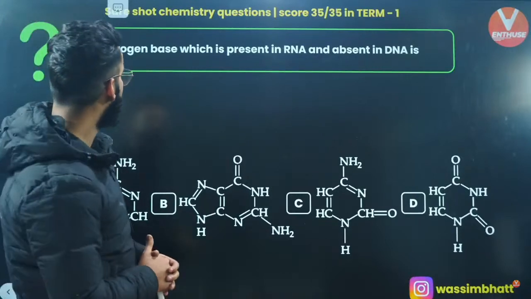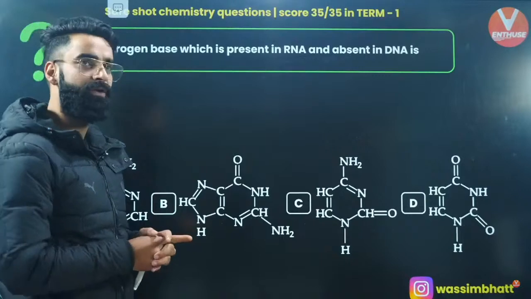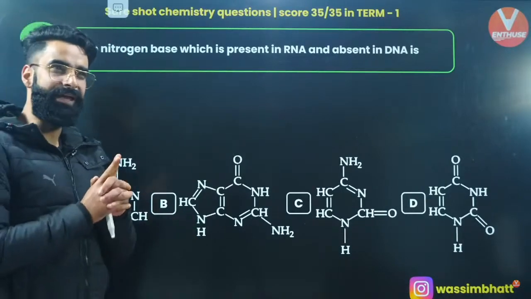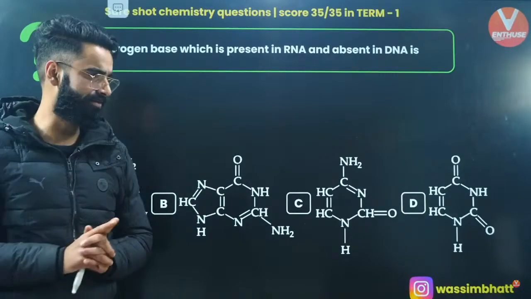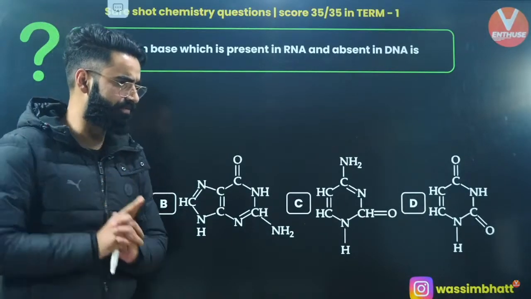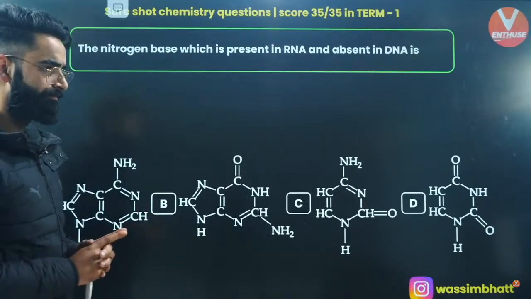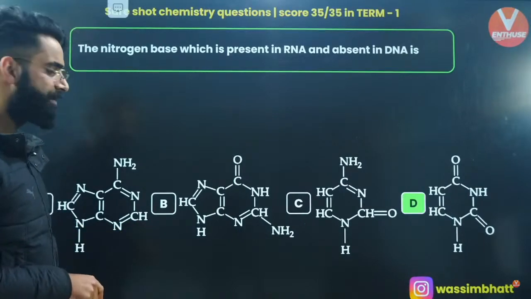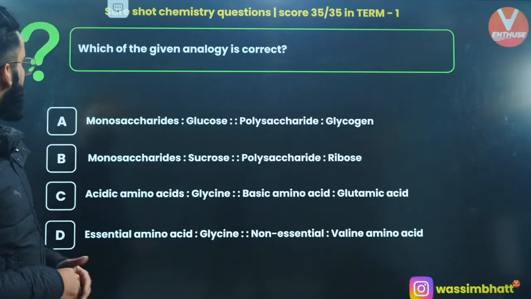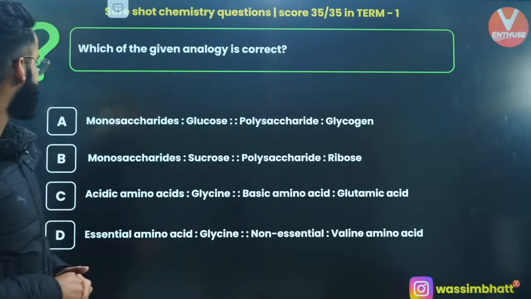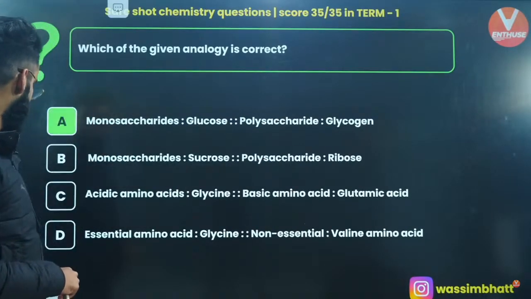Which nitrogen base is present in RNA and absent in DNA? Which one is that? In RNA, thymine is replaced by uracil, if you remember, right? So which one is uracil among all? It's option D. Yes, option D is absolutely the correct answer for this one as well. Okay, which of the following analogies is correct? Monosaccharides, glucose; polysaccharide, glycogen. Absolutely option 1 only.